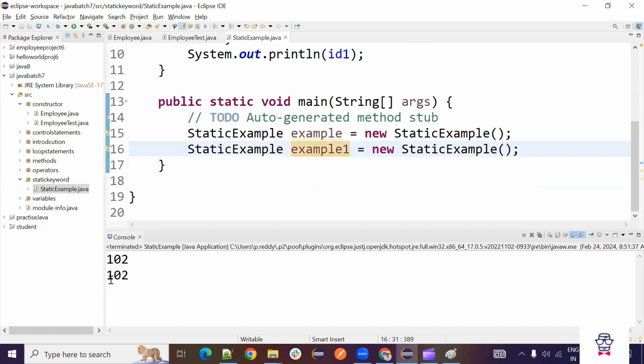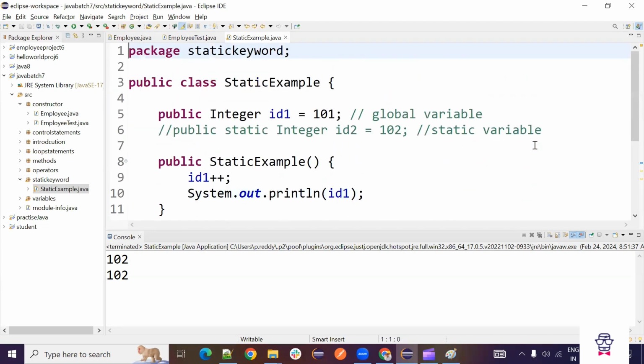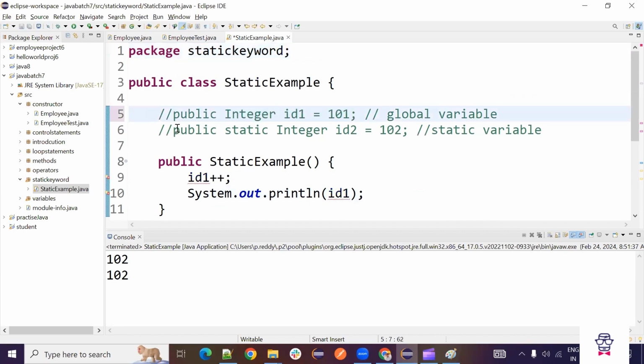The second object we created also became 102, because it's a different instance, right? It is taking 101 only. Even if you put example 2 and create a new object, it will be 102 only. It won't get increased. That's how the normal instance variable works. Now, instead of using the instance variable, whatever the ID1 we have given, we will give ID2 here, which is a static variable.